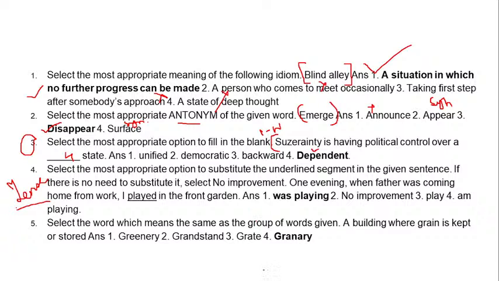Our sentence is, one evening when father was coming home, I played in the front garden. This kind of sentence is very important and critical, I would say, because this is not according to our basic rule.